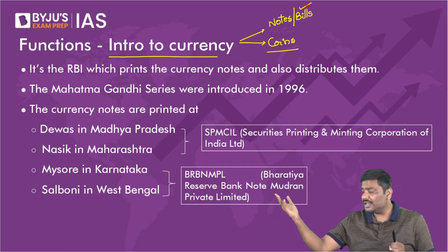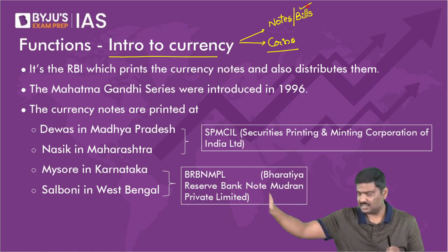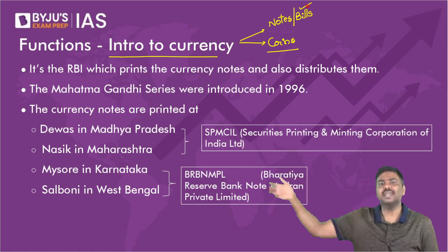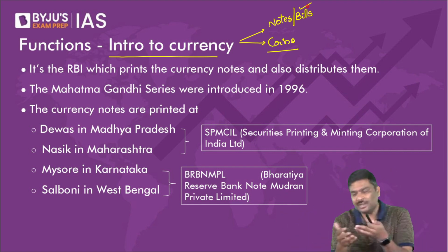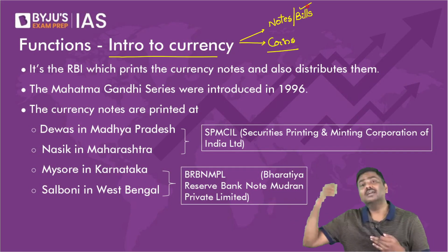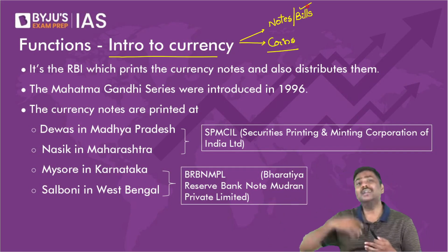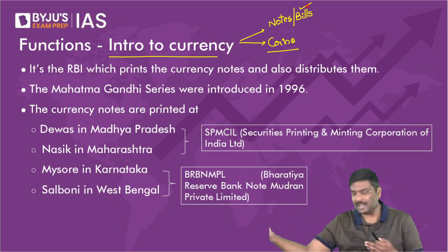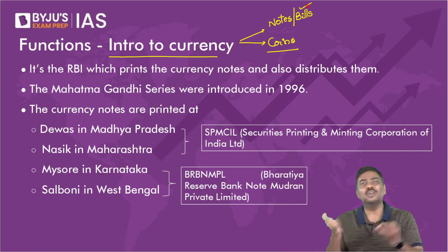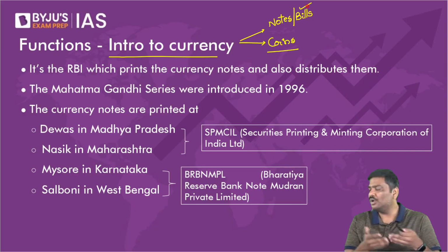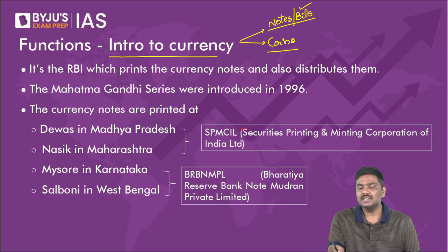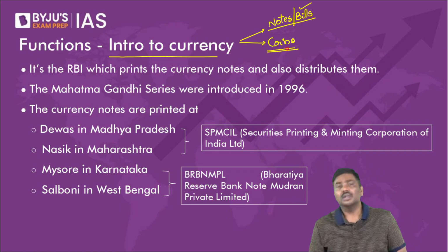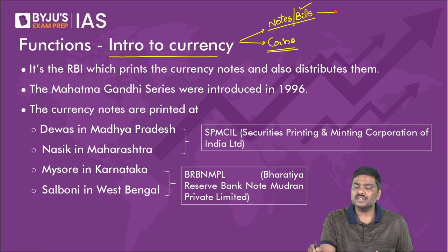In some of the countries, the notes are referred to as bills. For example, in USA, they'll say $50 bill. In India, we say 50 rupee note. In USA, they will say a $50 bill, $100 bill, $1 bill. In India, we say 100 rupee note, 50 rupee note, 1 rupee note, etc. That's a basic idea. Next important point, currency notes are printed by RBI.